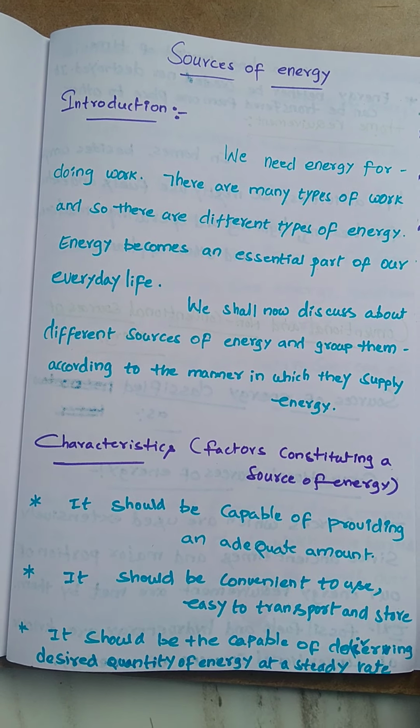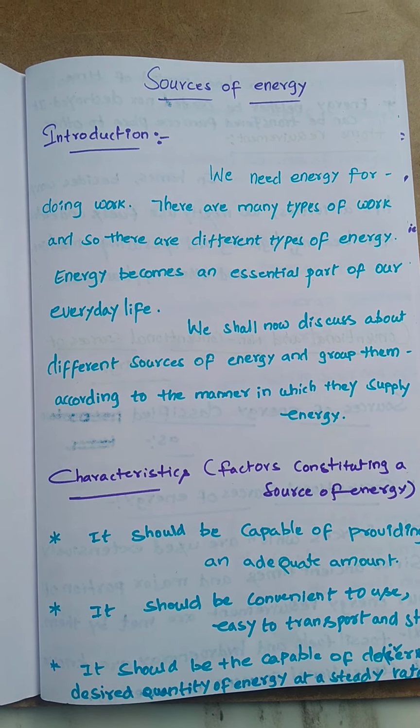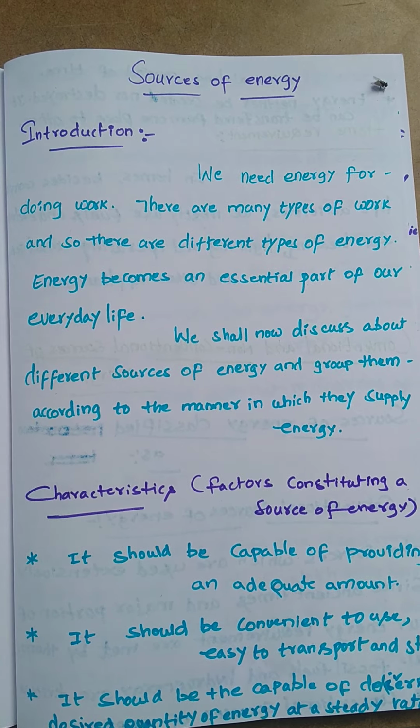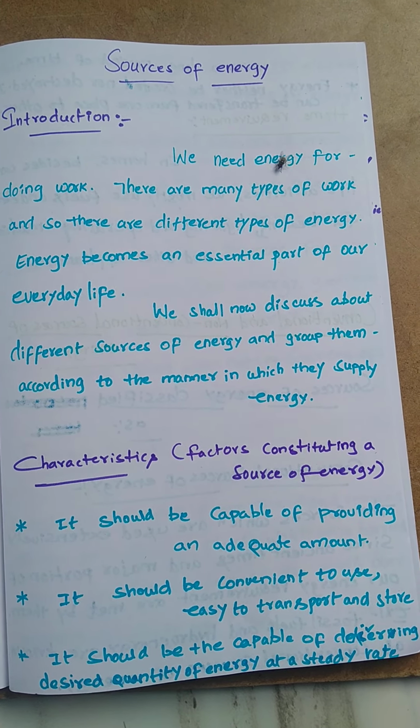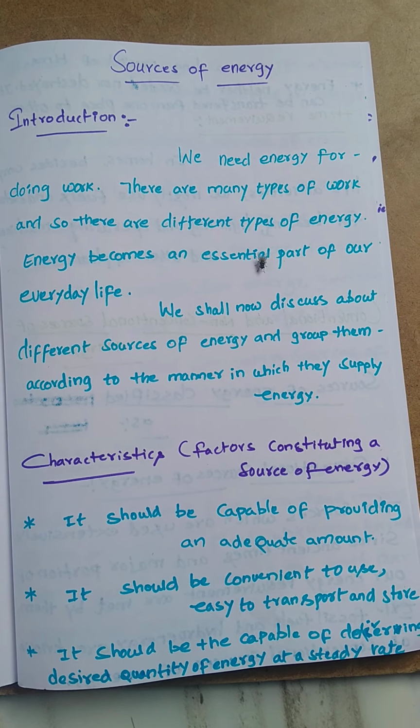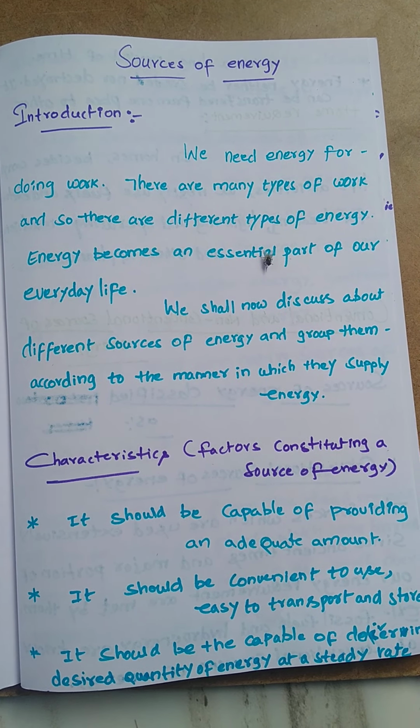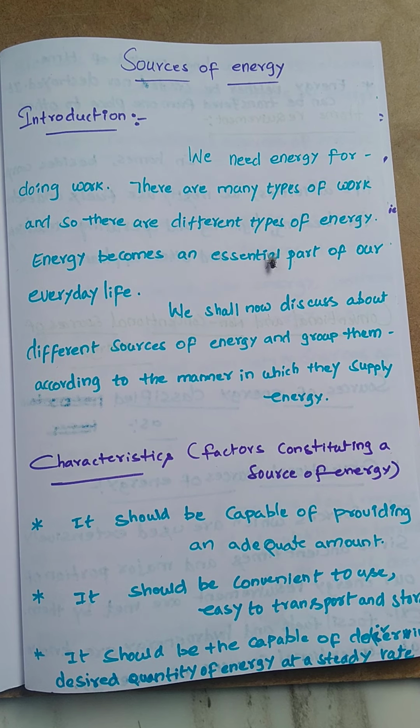So today we are going to discuss another new chapter. It is the third chapter in our physics syllabus. The chapter is sources of energy. Except this, only two chapters are there. One is the human eye and colourful world, and the other is magnetism. In that also, only magnetism is a big chapter.